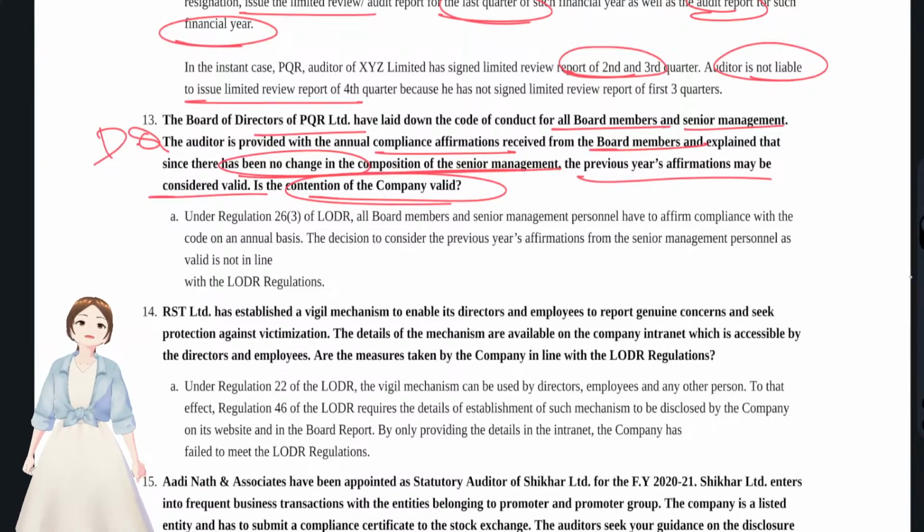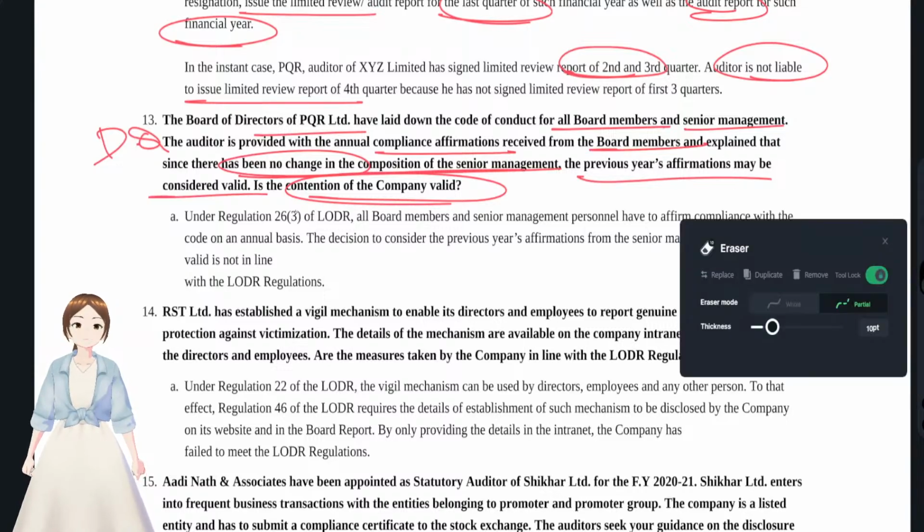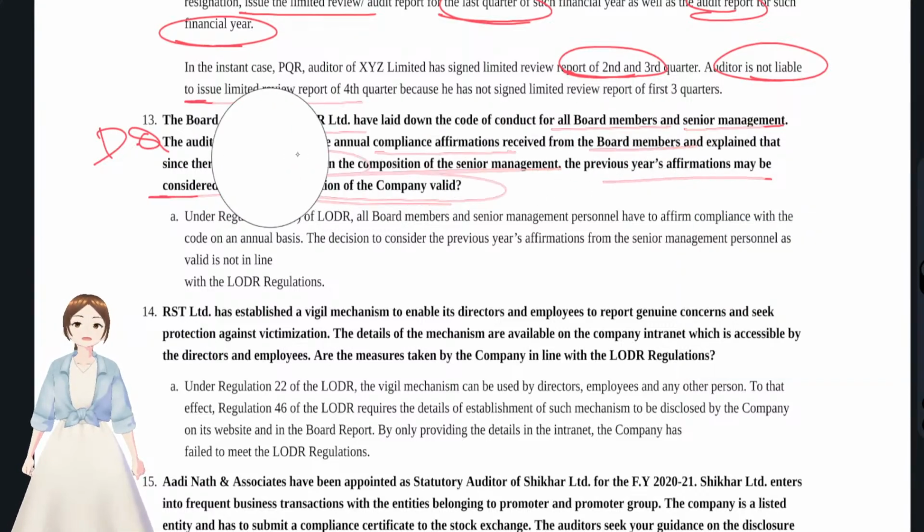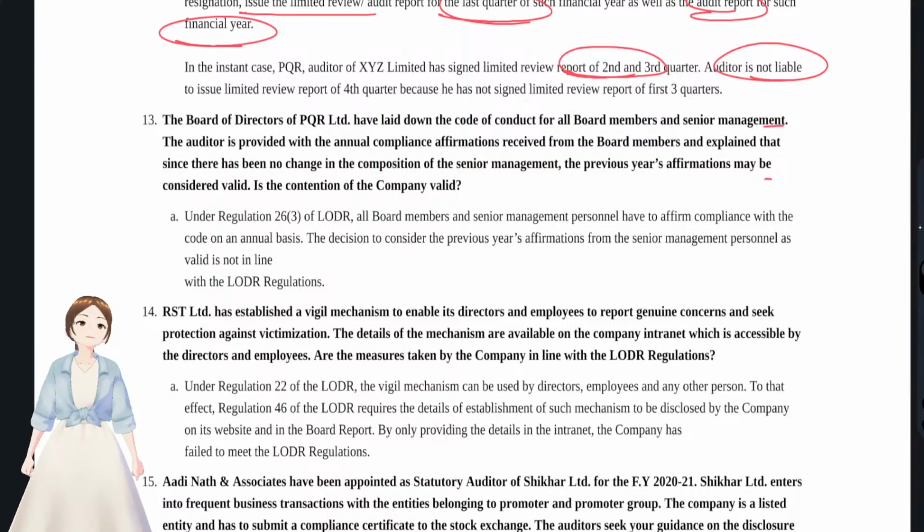You see, what are affirmations? I'm strong, I'm complying with that. These were what affirmations were. Affirmations with regards to the code of conduct are: I have integrity, I am honest, I am not showing any bias. These were the affirmations that the board of directors have to give, like an oath, right? I'm so sincere, I'll act honestly, and all these were the affirmations. These affirmations you have to give every year.